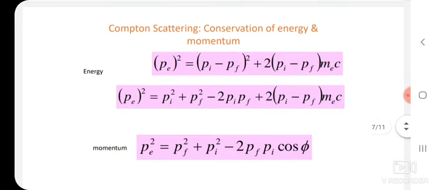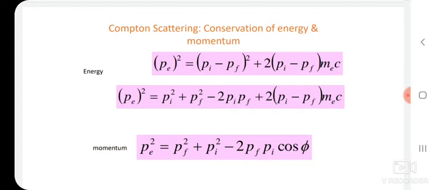Now we have two equations, one from conservation of energy and another from conservation of momentum. That is why (P_e)^2 = (P_i - P_f)^2 + 2(P_i - P_f)mc^2. If we simplify this equation, (P_e)^2 = P_i^2 + P_f^2 - 2 P_i P_f + 2(P_i - P_f)mc. This is the equation related to the conservation of energy.